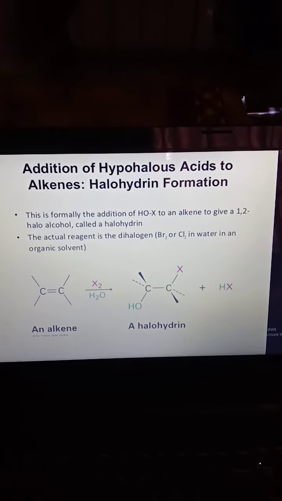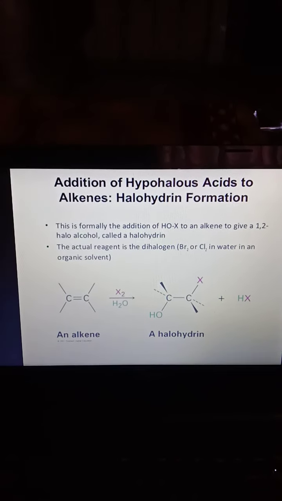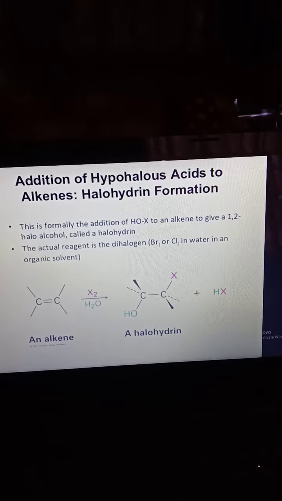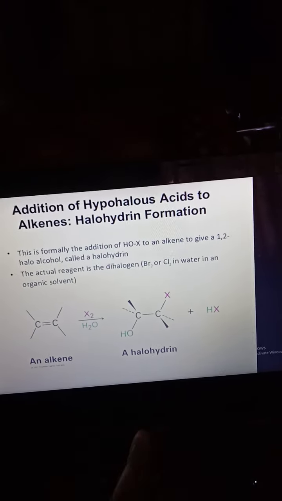Addition of hypohalous acid to alkenes means halohydrin formation. When alkenes undergo halogenation in the presence of water, OH and X groups are added in a trans manner.